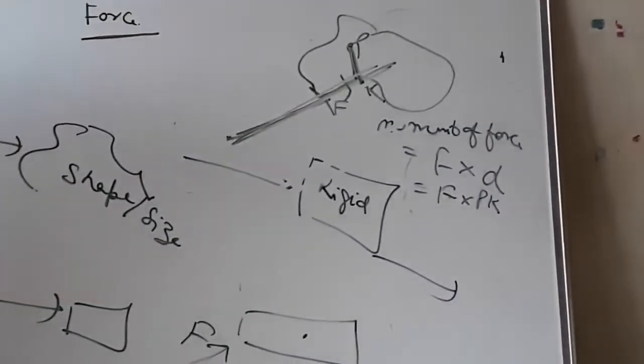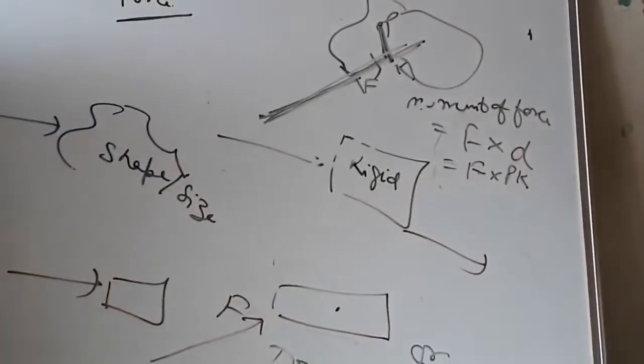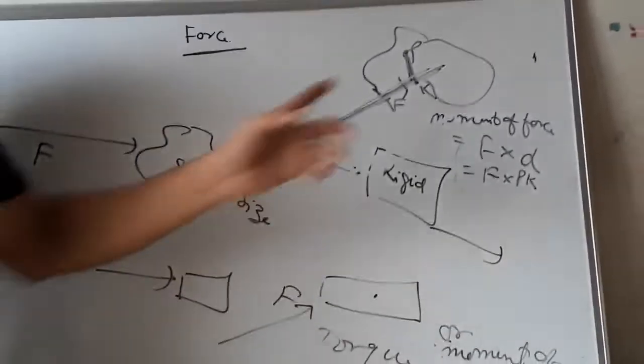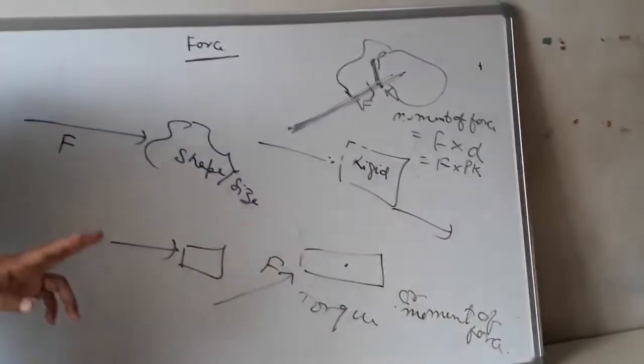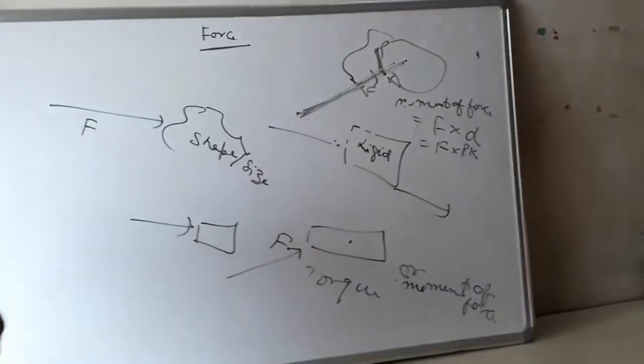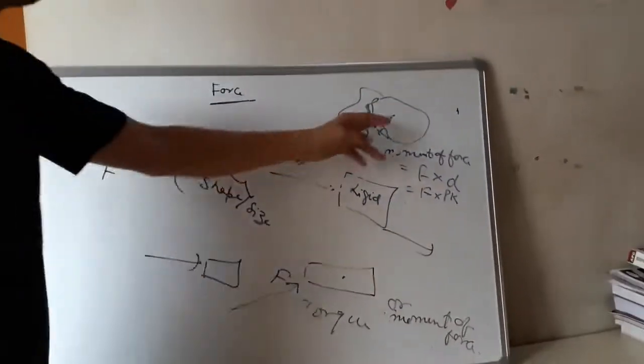Now, the factors which are responsible for the product of moment of force are two in number: the magnitude of the force applied and the perpendicular distance of the line of action of the force from the axis of rotation.